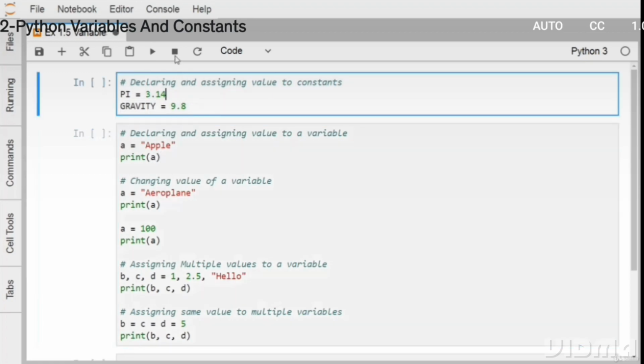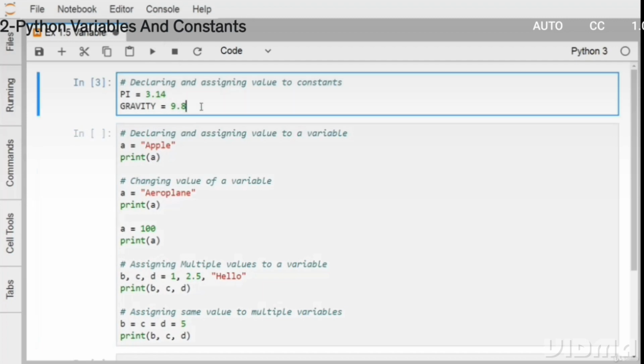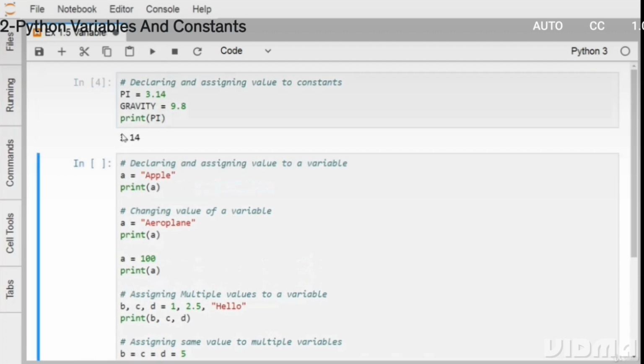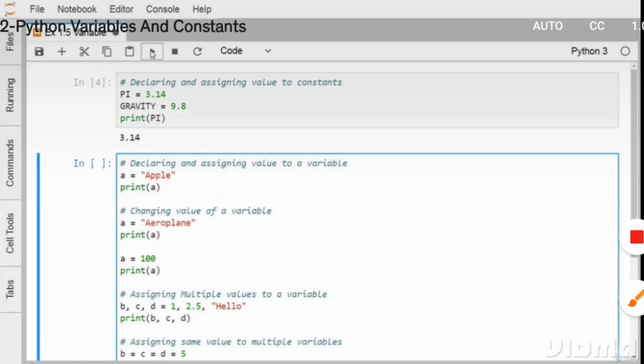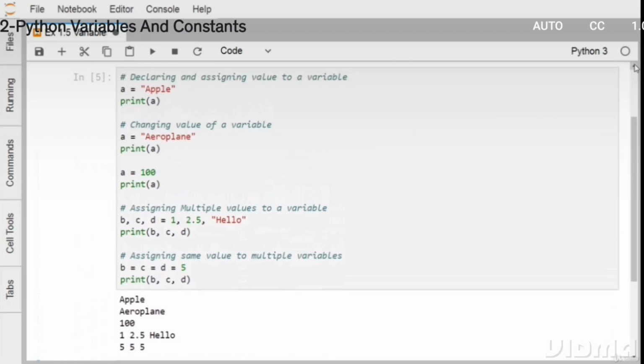So now let me go for the execution. This line has got no print, so that's why there is no outcome. So let me go for the print. If you go for this print pi, we are getting 3.14. Now for this part, if I go for the execution, it will come like this. So a is equal to apple, print a, so it is printing apple here.